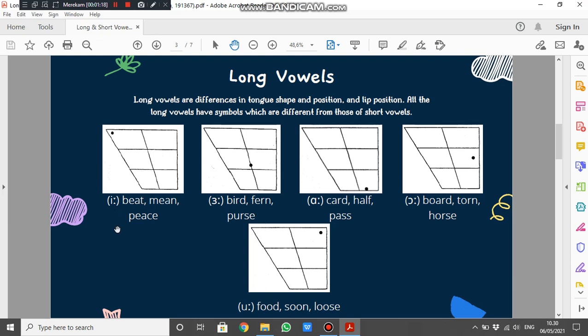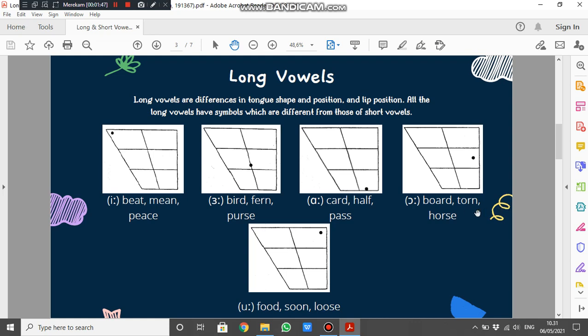Beat, mean, peace. Next, bird, fern, purse. The lip position is neutral. Next, card, half, pass. The lip position is also neutral. Next, O.